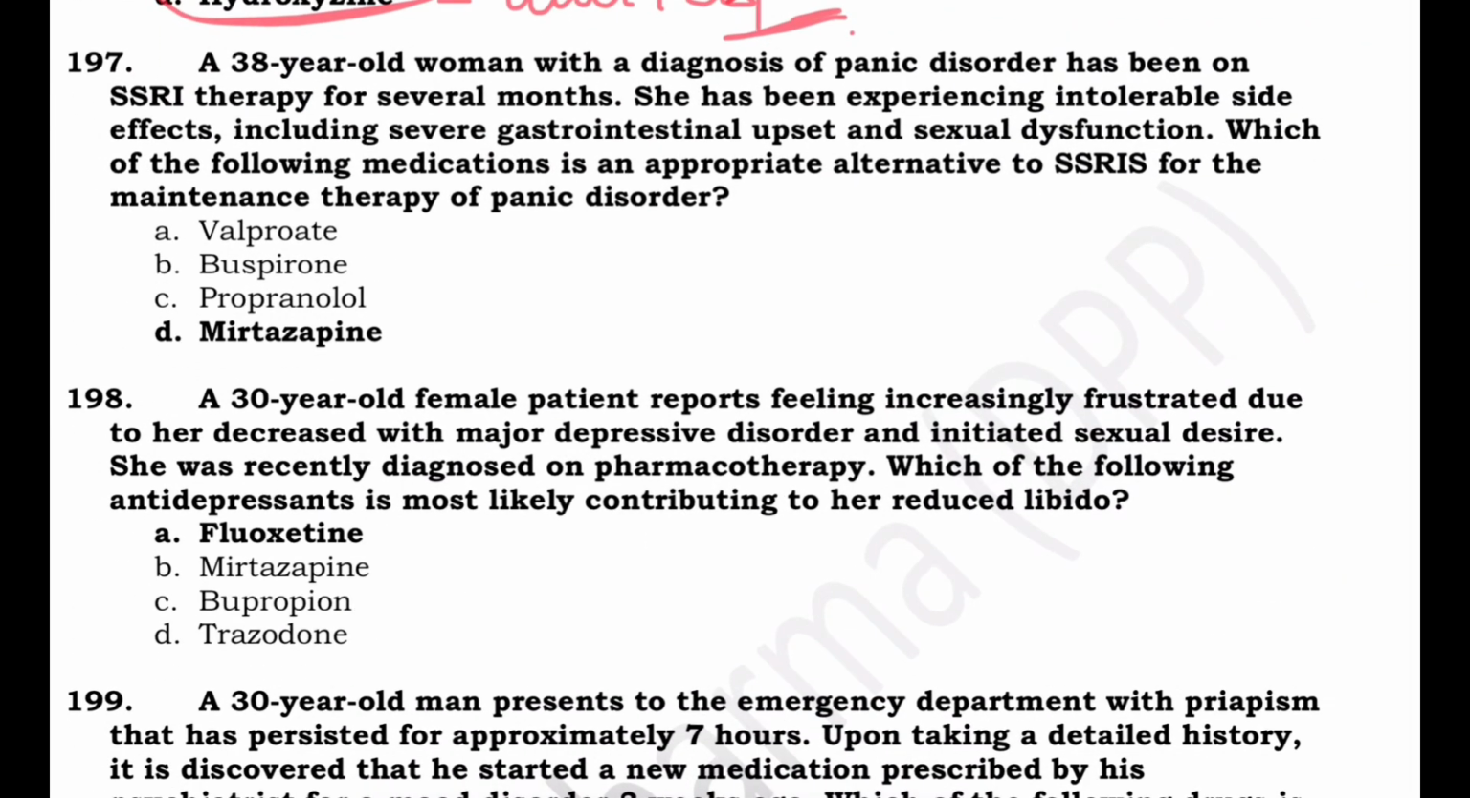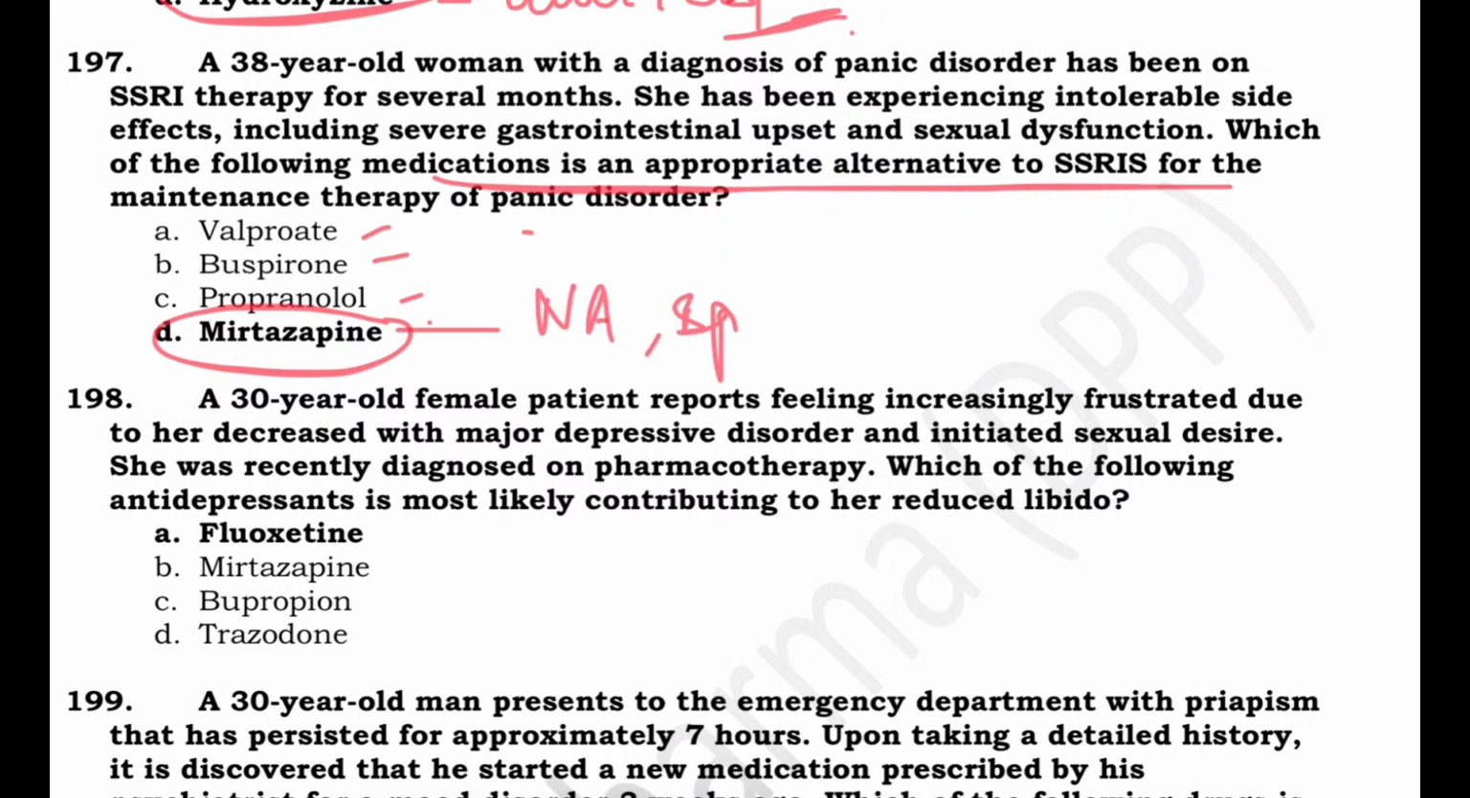A 38-year-old woman with a diagnosis of panic disorder has been on SSRI therapy for several months. She is experiencing intolerable side effects. So, which of the following medication is an alternative to SSRI? Here, alternative to SSRI, here she can take this drug valproate, buspirone, propranolol, इसमें से mirtazapine. It is a noradrenergic and specific serotonergic antidepressant, effective in treating panic disorders, and is often used as an alternative to SSRI.